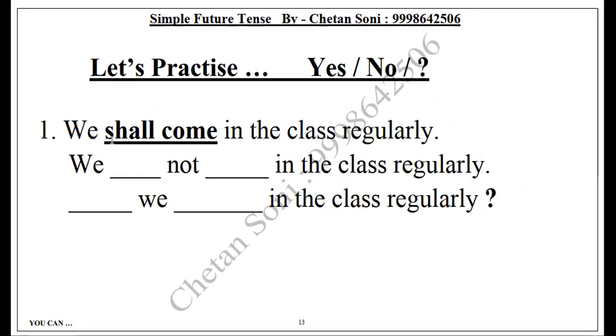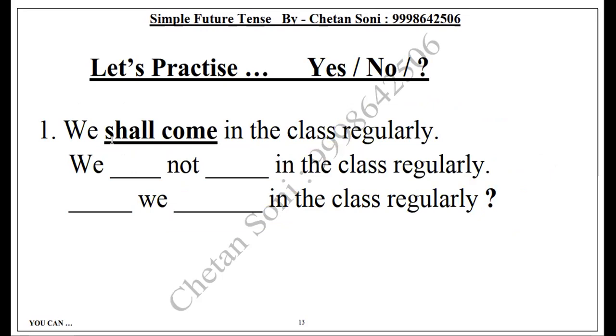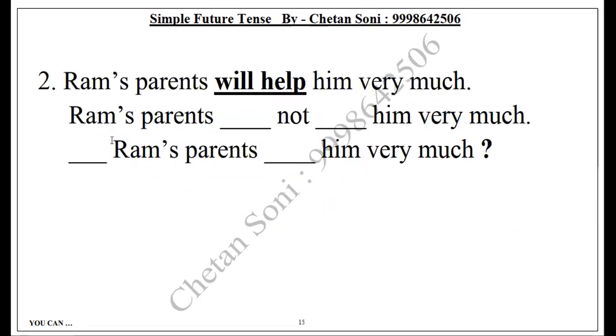We will not come to class regularly. Will we come to class regularly? Very nice. Next.